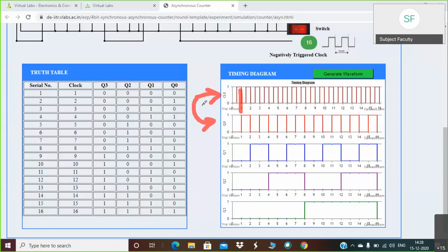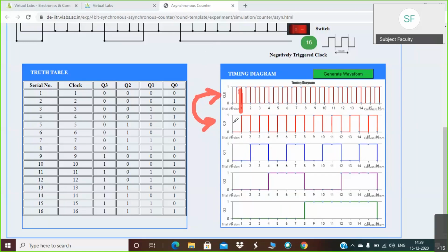Okay, this clock is given to the first T flip-flop, because this is also operating in toggle mode. So what is toggle mode? We have already known that whenever you are operating in toggle mode, the output state will change.